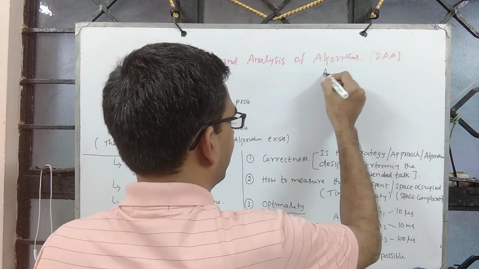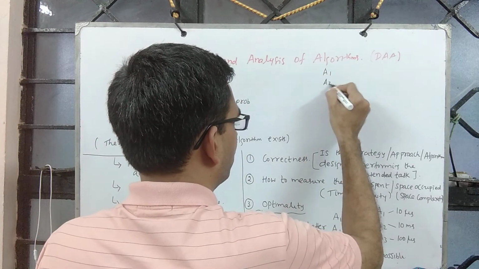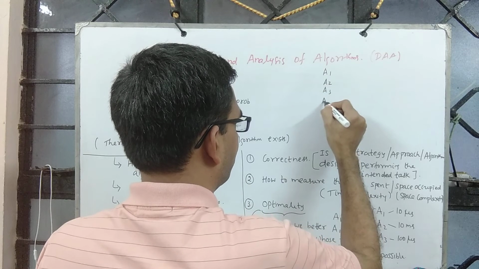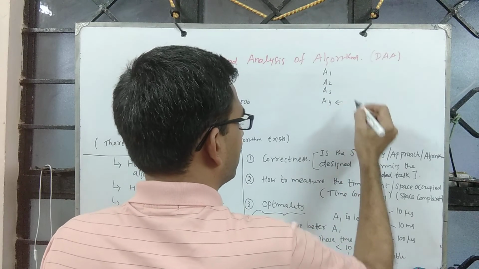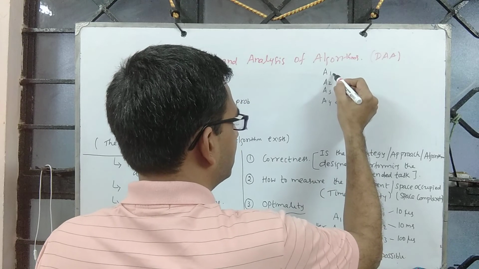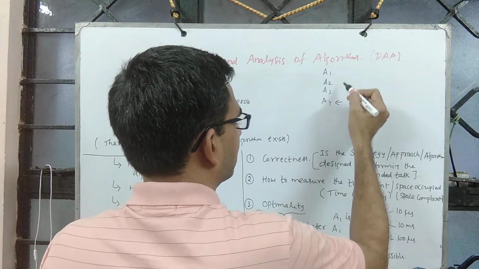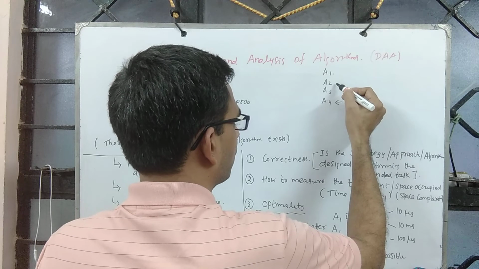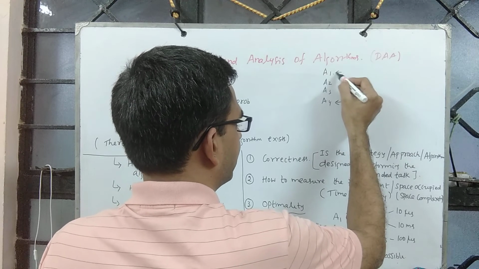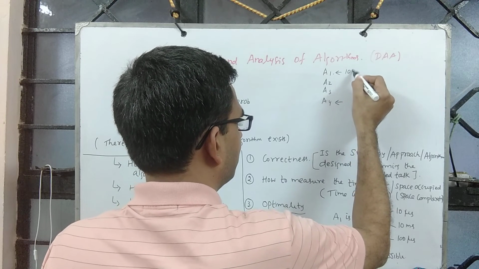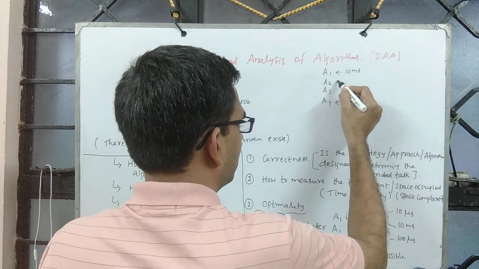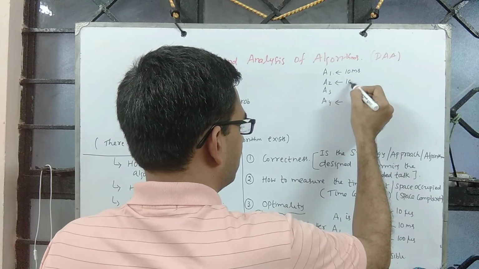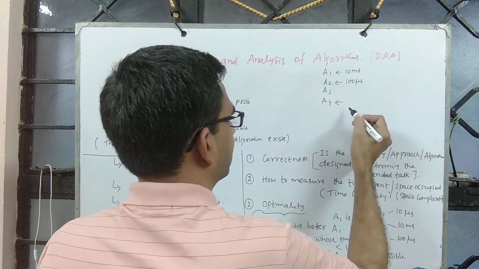So I design A1 and then A2, then A3, then A4, and when you design each, you ask, is this efficient? When it is not, you ask for one more. Initially this was say 10 milliseconds. You ask, is this efficient? Answer is no. You have discovered one more algorithm whose time complexity is 100 microseconds.